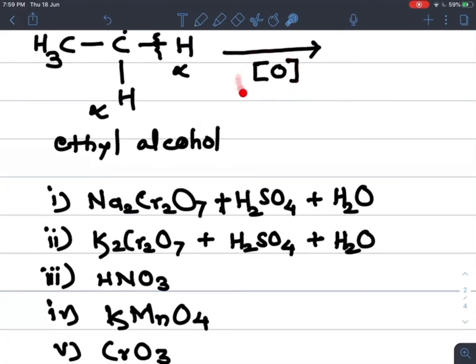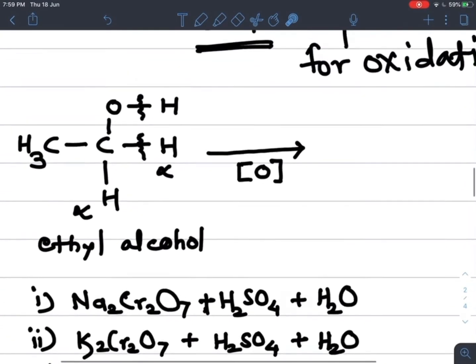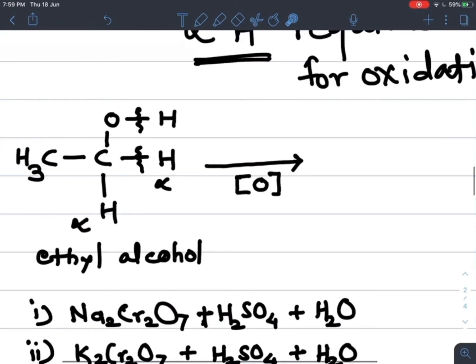Oxidation means addition of oxygen to ethyl alcohol. If this reaction takes place, the bond between oxygen and hydrogen breaks, as well as the bond between alpha carbon and alpha hydrogen, and H2 is removed.